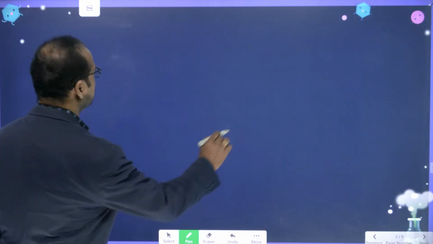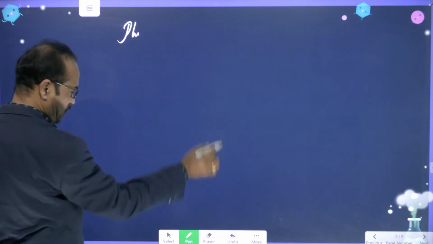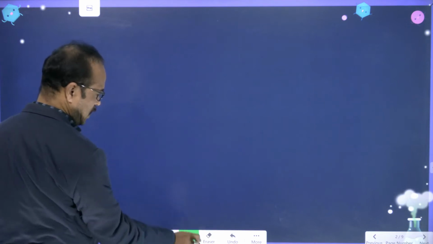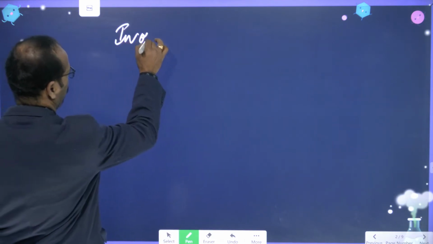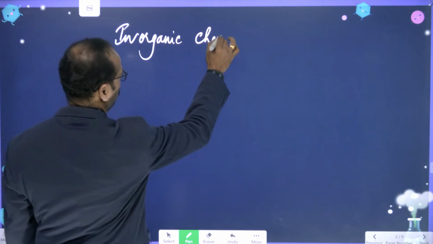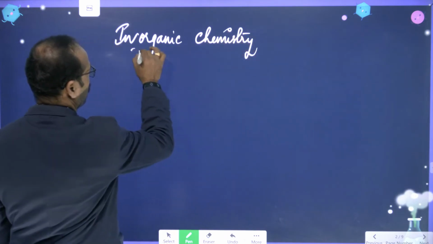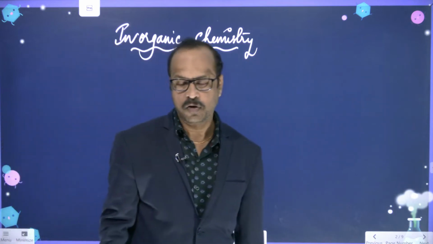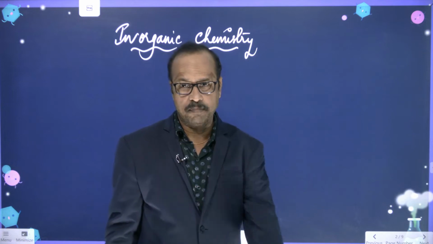In this, I'm going to discuss what topics we cover in inorganic chemistry, mainly in the 8th class.